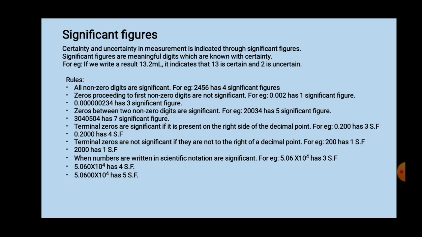The last rule, the fifth rule: when numbers are written in scientific notation. Scientific notation you already understood, that is numbers written in the form of N into 10 to the power n. If numbers are written in scientific notation, then all the digits are considered significant. The example is given, 5.06 into 10 to the power 4.